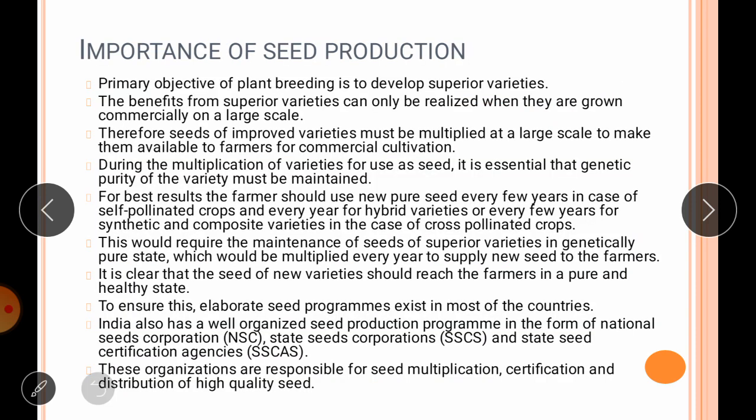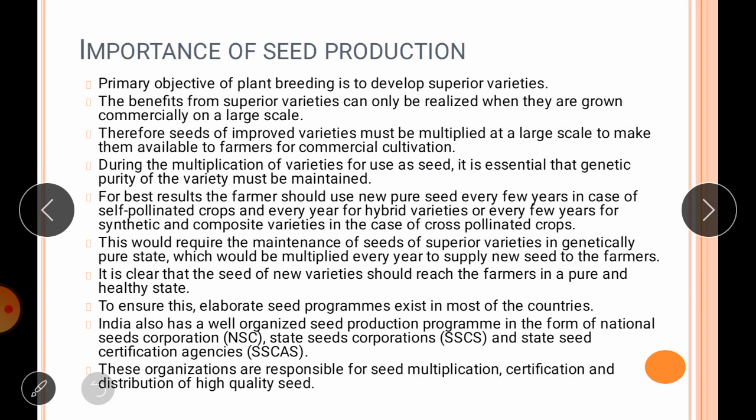Okay. The next point is importance of seed production. The primary objective of plant breeding, you know, is to develop superior varieties, and the benefits can only be realized when they are grown commercially on a large scale. Only having a variety and producing it on a small area will not benefit our farming community.